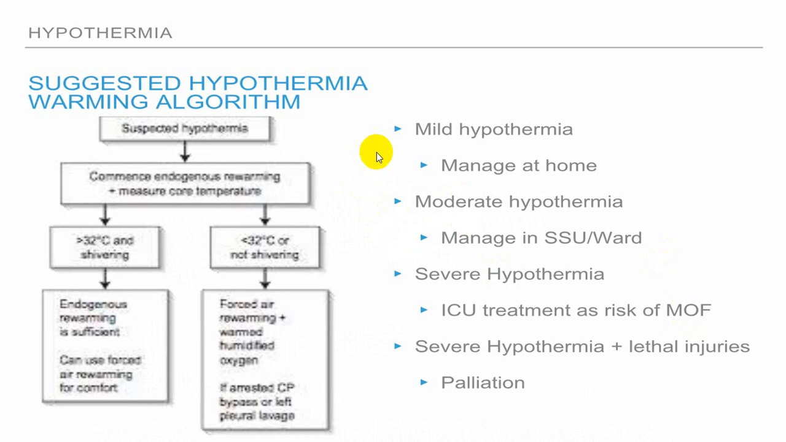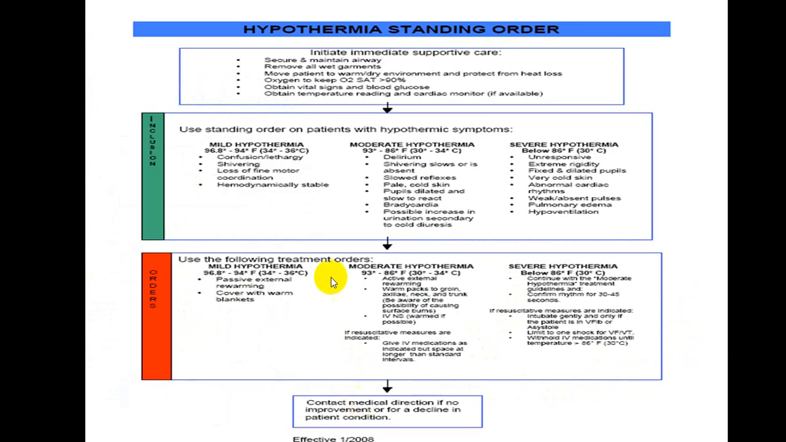Usually, mild hypothermia can be managed at home. Moderate hypothermia will require admission to ICU, and severe will definitely require emergency care in ICU, and there will be a risk of multi-organ failure. And severe hypothermia with lethal injury will require palliation simultaneously along with ICU treatment. So there are some algorithms which you can follow in hypothermia. This is one of the algorithms which is there.